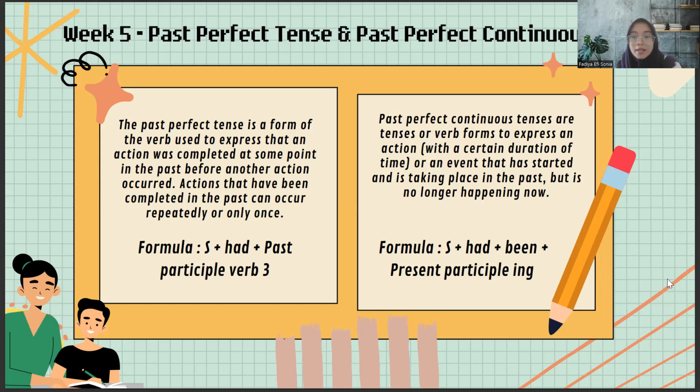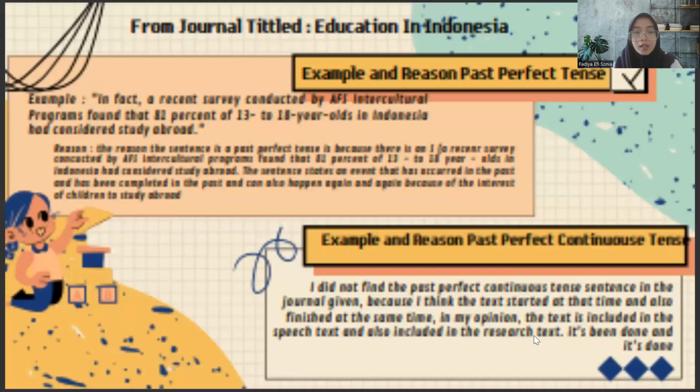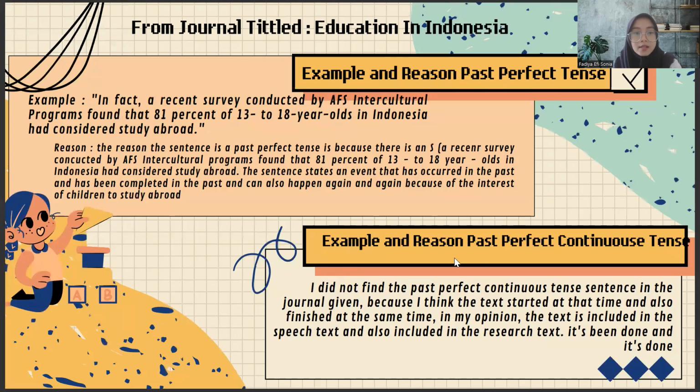And past perfect continuous tense is a tense or verb form to express an action with a certain duration of time, or an event that has started and taken place in the past and is no longer happening now. So the past perfect continuous formula is subject plus had been plus present participle, ing. And this is the analysis from the journal titled Education in Indonesia. There are samples and reasons for past perfect tense and past perfect continuous tense.